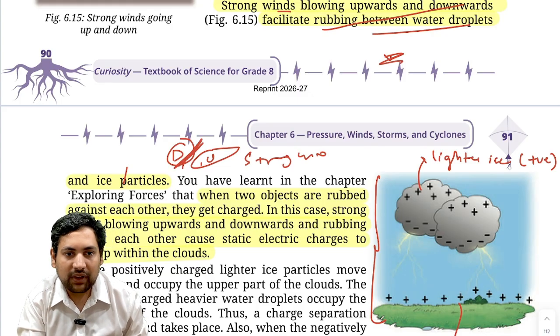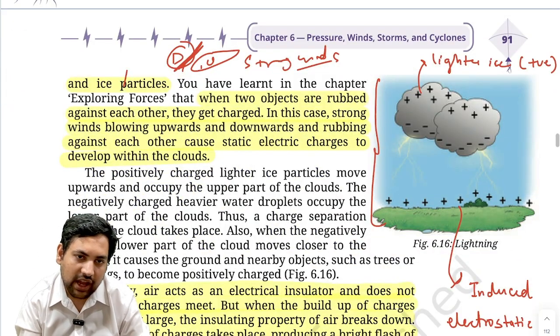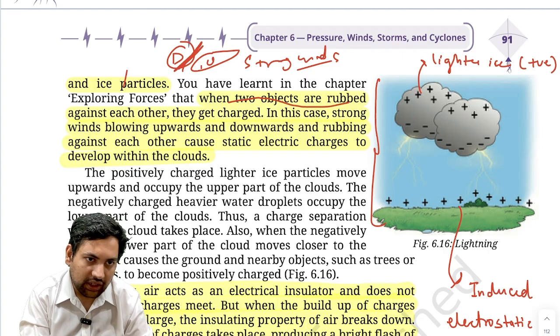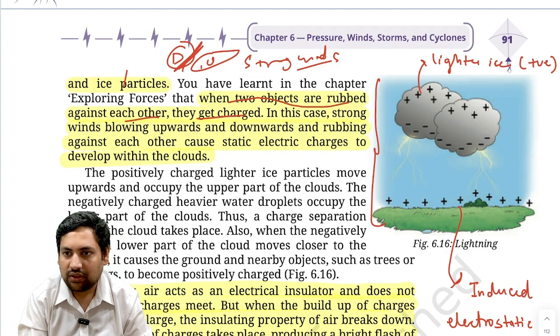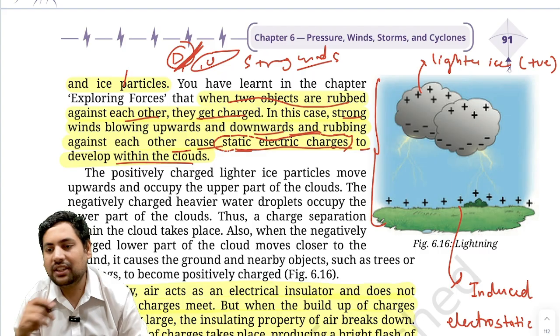Now, if you remember the earlier chapter, that is forces, we have read that when two objects are rubbed against each other, they get charged. Correct? In this case, strong winds blowing upwards and downwards and rubbing against each other cause static electric charges to develop between the clouds. What is happening? Static electric charge is getting developed.